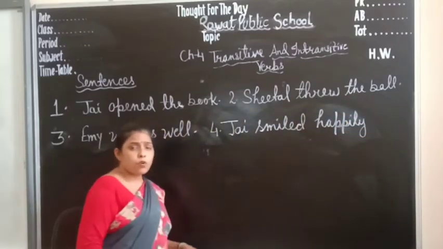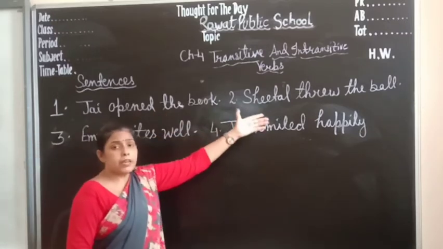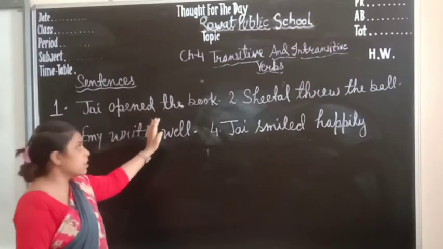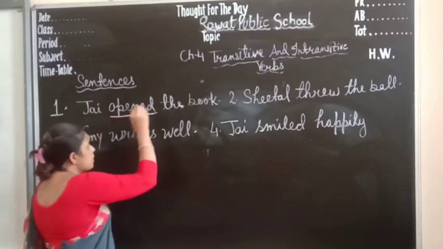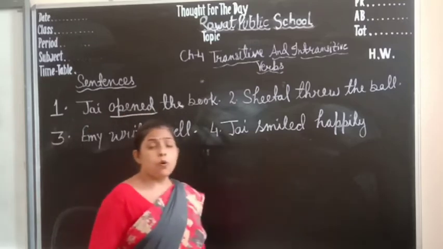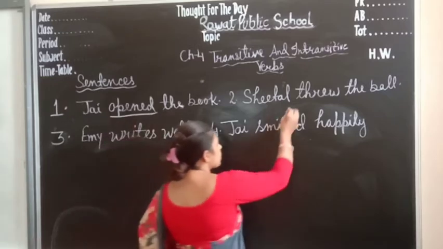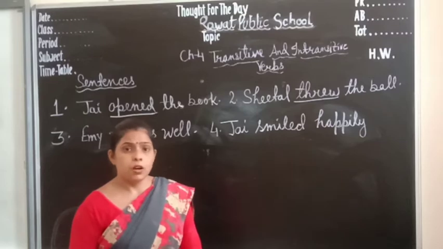First, observe what action is here. In sentence 1, the action is open, and in the second sentence the action is throw.